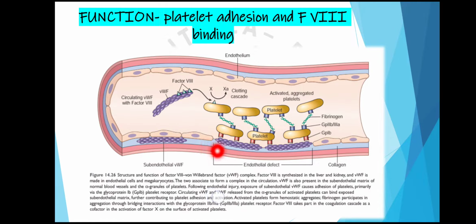Von Willebrand factor is synthesized in the endothelium and megakaryocytes, and it is present in the subendothelial collagen. It is present in the form of multimers. Monomers of von Willebrand factor combine to form the multimers. Here the multimers of von Willebrand factor bind to the platelets by way of the glycoprotein 1b receptors. So this helps in platelet adhesion.